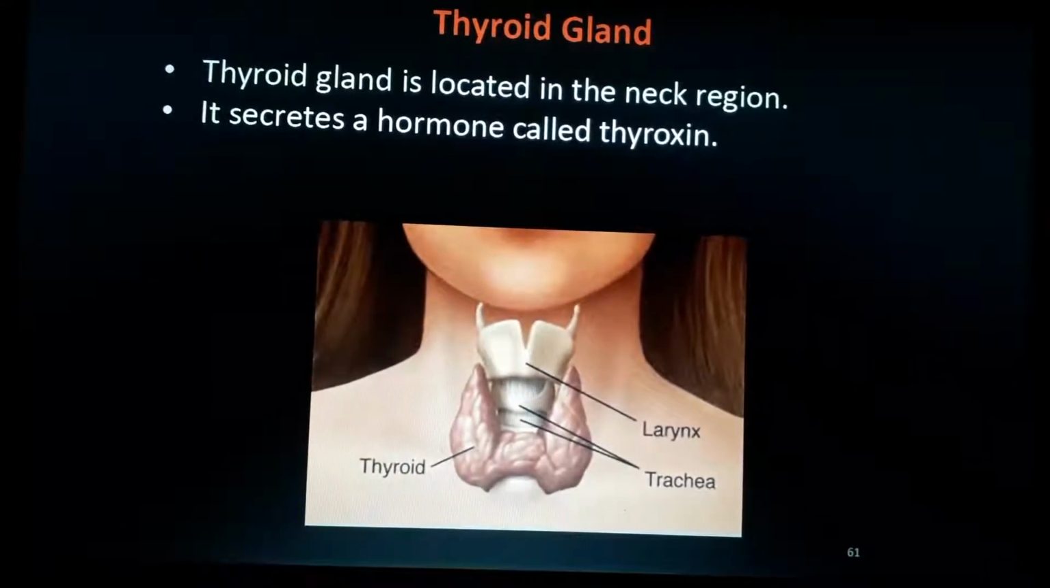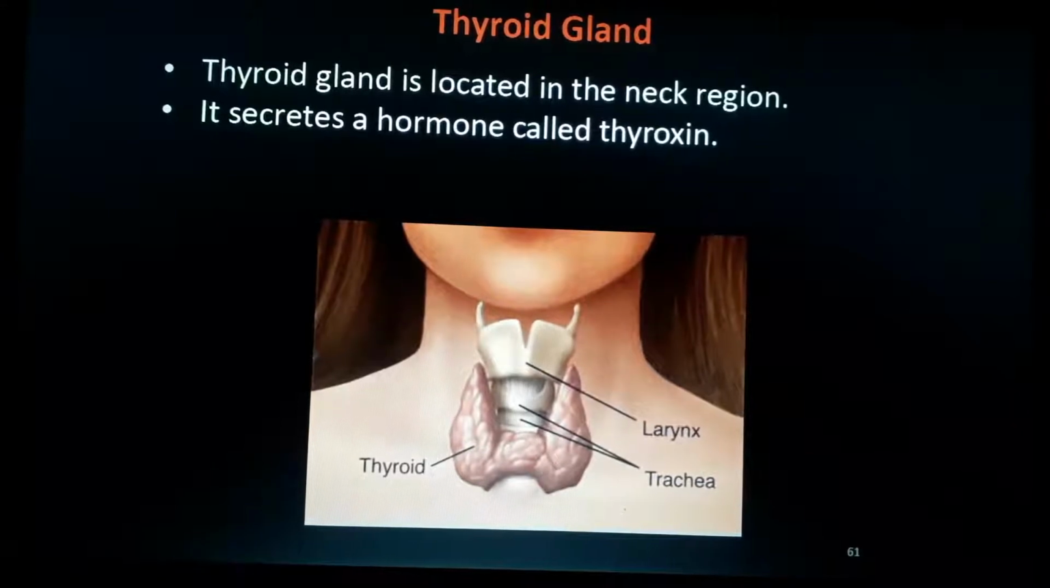So this is almost the last part of this chapter. And today we will discuss about thyroid gland. Yesterday we discussed the introduction to chemical coordination in animals and also the first hormone and the gland called the adrenal gland, which secretes adrenaline, the fight or flight hormone. Okay, fight or flight hormone.